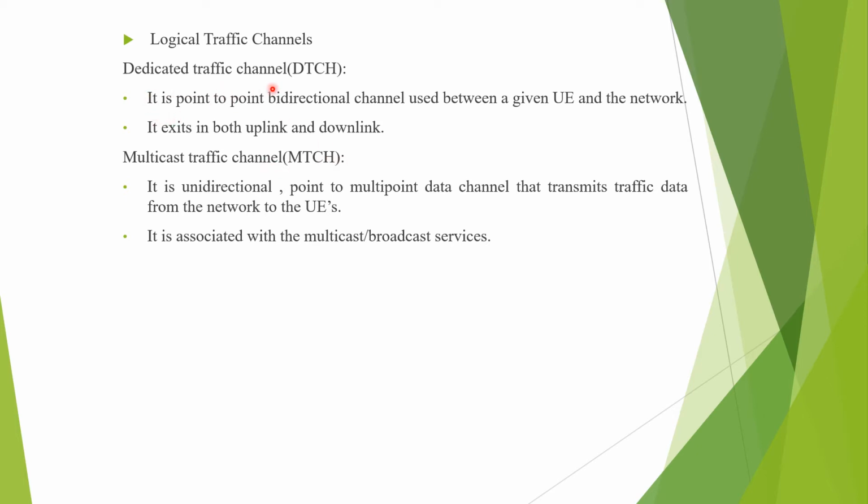The dedicated traffic channel is a point-to-point bidirectional channel used between a given user equipment and the network. It exists in both uplink and downlink transmission. The multicast traffic channel is a unidirectional point-to-multipoint data channel that transmits traffic data from the network to the user equipment, and this channel will be available only to those UEs which have subscribed to the multicast or broadcast services.